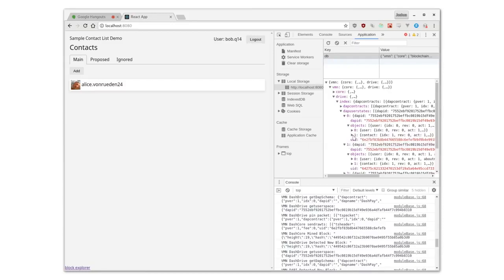Alice's user space hasn't changed. She's still on revision 0 for her contact with Bob, because when he confirmed it, he's just putting something in his user space. He's saying, I am giving Alice my public HD key. So whenever you make a change with confirming or denying somebody or sending a payment or requesting a payment, it doesn't affect their user space. It's all changes that you're making to your user space that they can see.